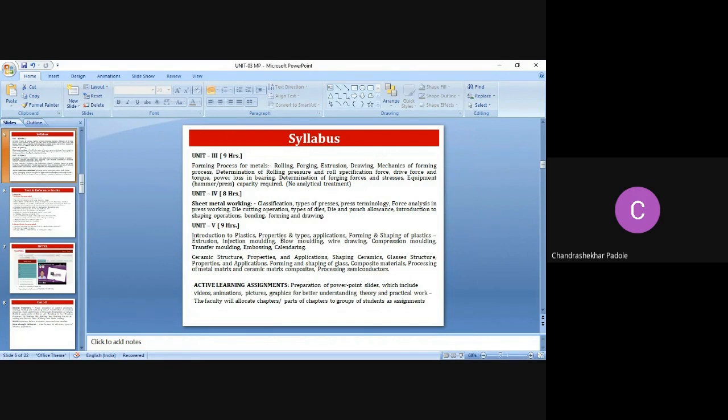So again, assignments are given, that is active learning assignment. Students have to prepare the PowerPoint slides, which include the videos, animation, pictures, graphics, for the better understanding of theory and practical work. And the faculty will allot you the chapter or parts of the chapter as an assignment to a group of students, and the students will prepare the topic, right? So this is about the syllabus.